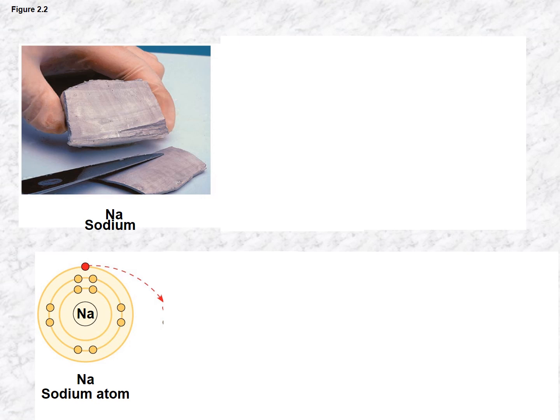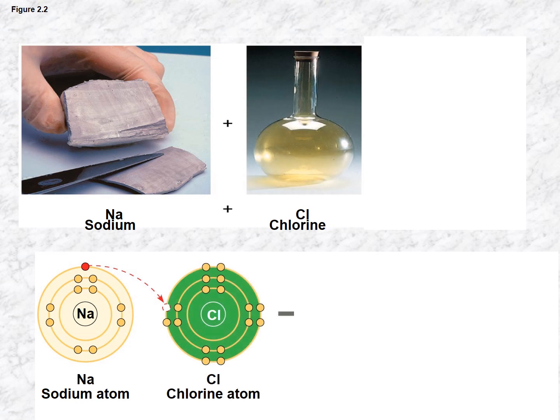So chlorine conveniently needs one, right? So chlorine is in group number 7 in the periodic table. So it has 7 electrons in its outermost shell, so it needs one more in order to fill that valence shell. So it steals that electron from sodium. Now sodium and chlorine are both happy.